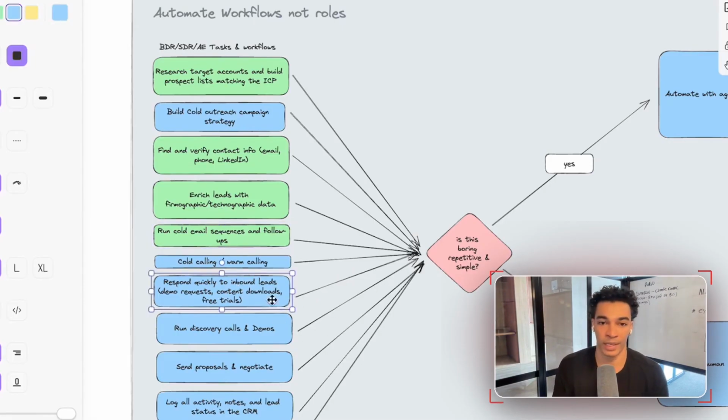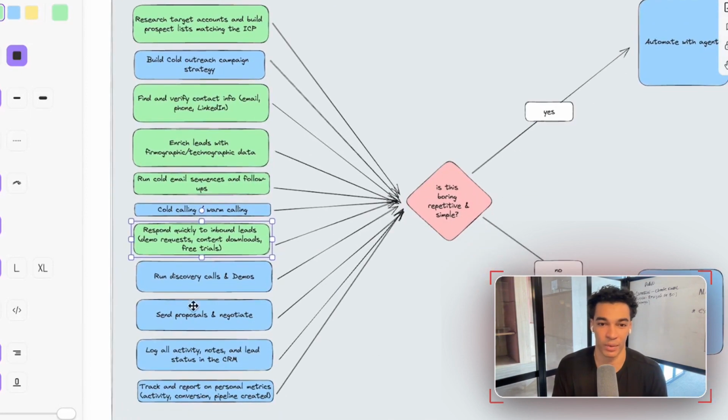Respond quickly to inbound leads. This one can go either way. A lot of times the AI agent can do this. Run discovery calls and demos. No way. That is not boring, repetitive, or simple. So we're going to skip that one.